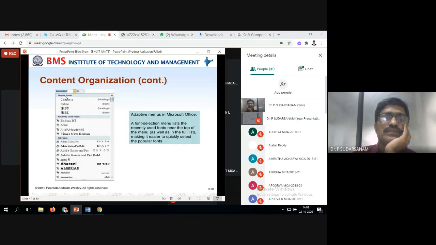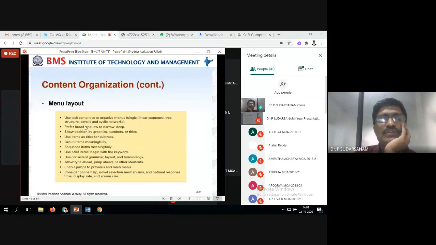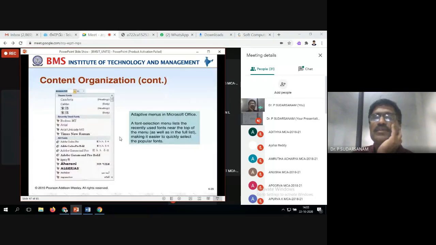Here is a bold list, and in that case these are all the items available. I see here Arial and Times Roman, and in that Times Roman again you have some items, which will be displayed here. For adaptive menus in Microsoft Office, a font selection menu lists the recently used fonts near the top. So the most recently used items are displayed at the top.